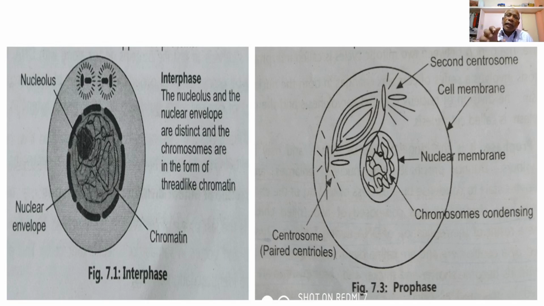In the diagram we can see the nuclear membrane, and the coiled chromatin material begins to condense, that is, the separation and condensation of the chromosomes begins in the nucleus. The centrosome separates the paired centrioles, which are then pushed away from one another due to the formation of the microtubules or the spindle fibers in between.